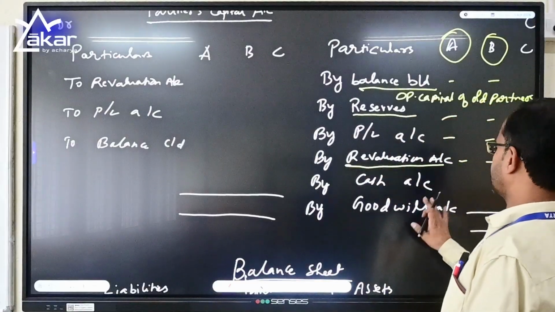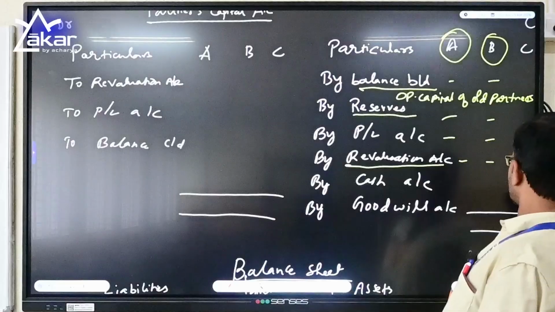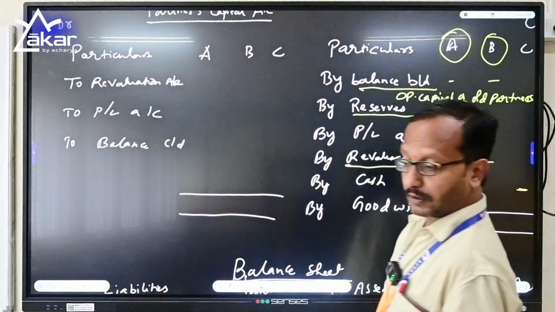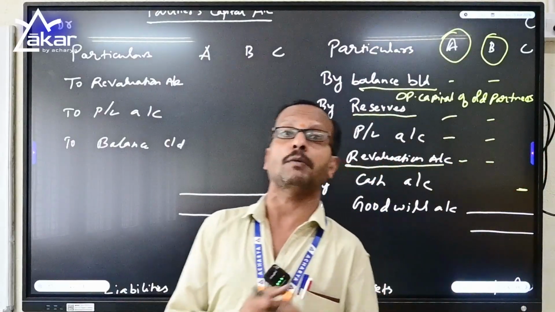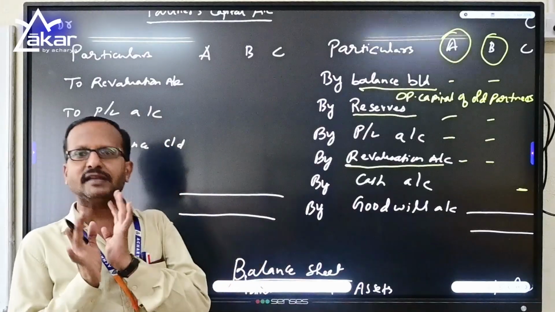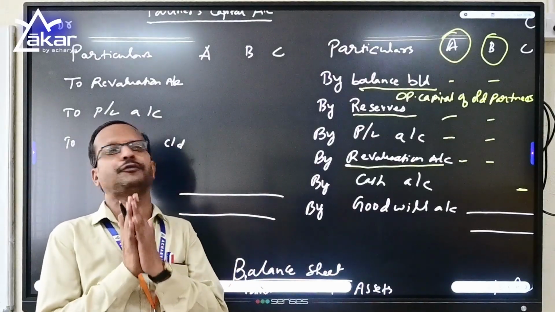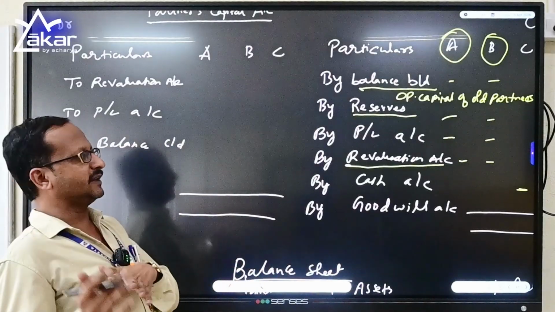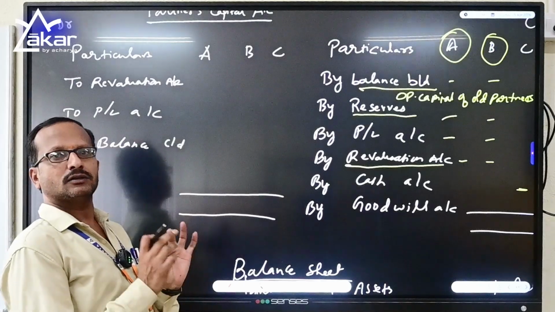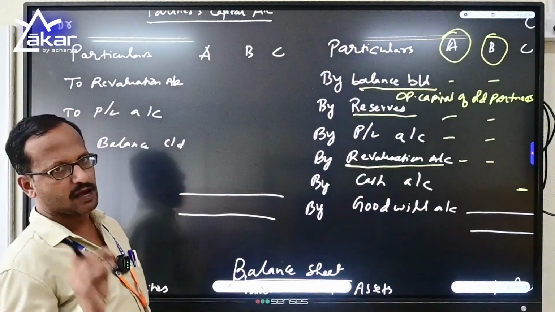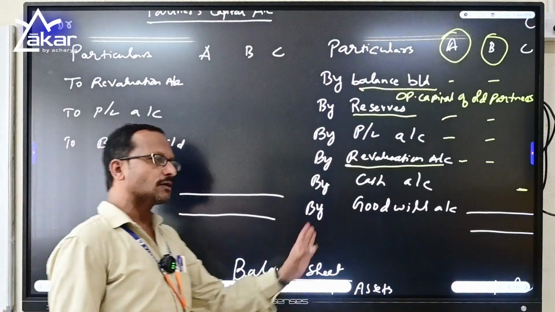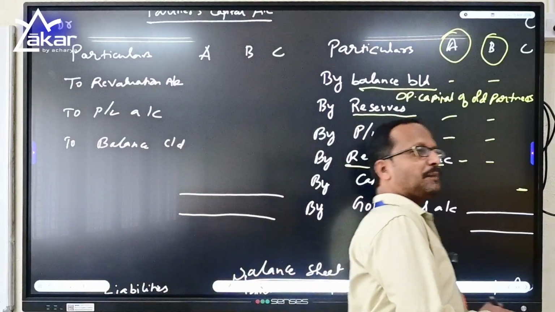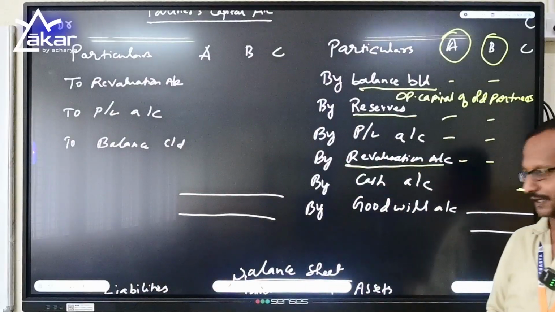And then this cash account. This cash account is nothing but the capital which the new partner is bringing to the business, and it will always be there in the first adjustment of your question. See, bringing the capital, some amount in cash or bank, so that we call it by cash account. That is the capital of C, which is a new partner.